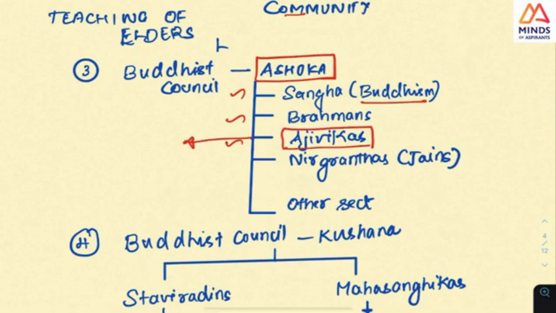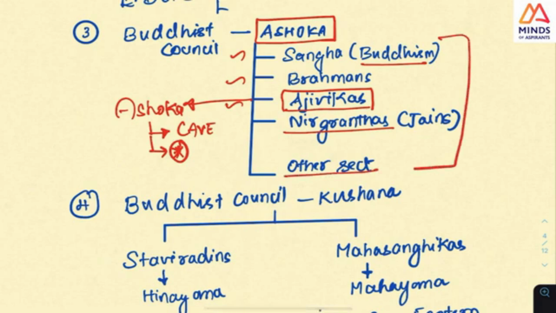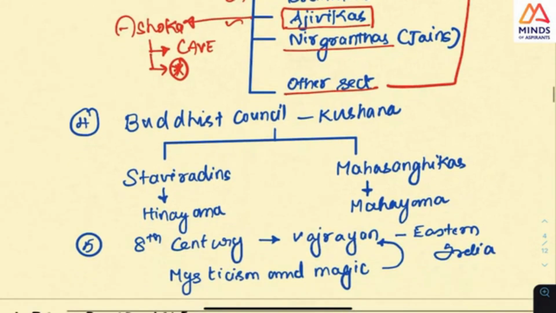We may think of Ashoka as Buddhism and such things, but Ashoka gave a cave for Ajivikas. This was a prelims question. So you should check what is the name of the cave. And next, in that area, Nirgranthas, which is Jaina, and other sects were also there. So look at this classification that Ashoka gives at the time of the third council.